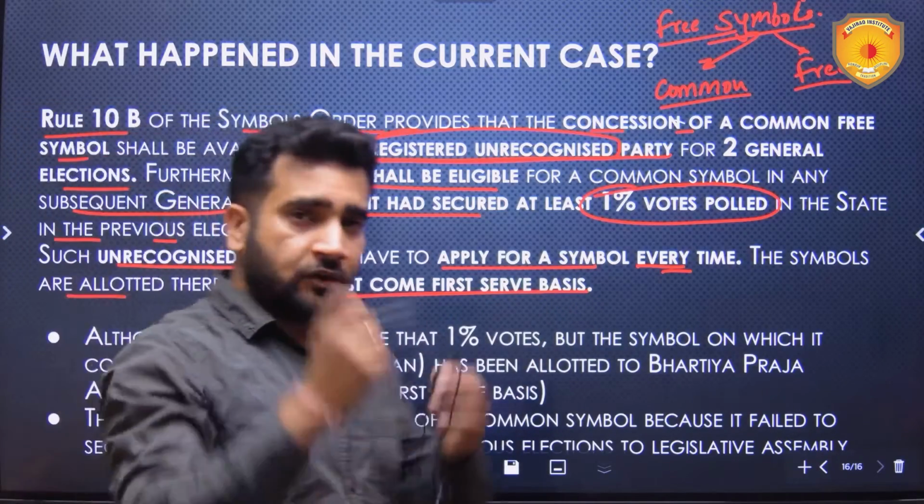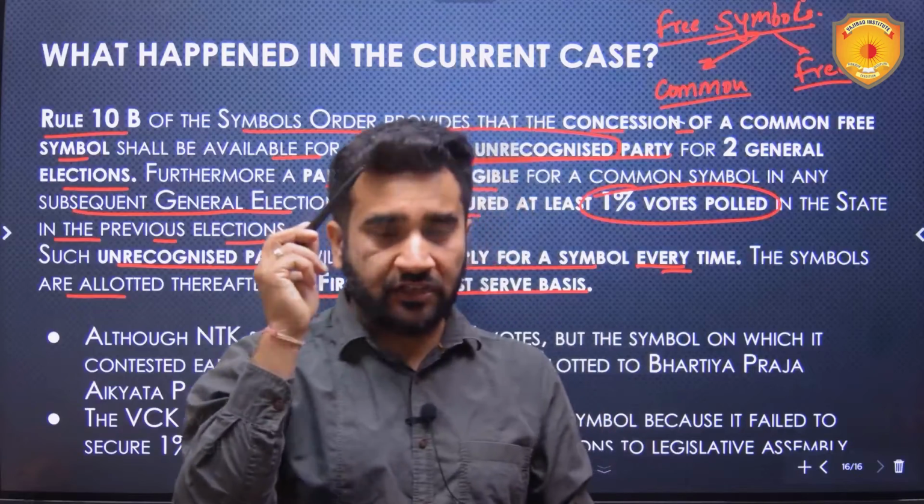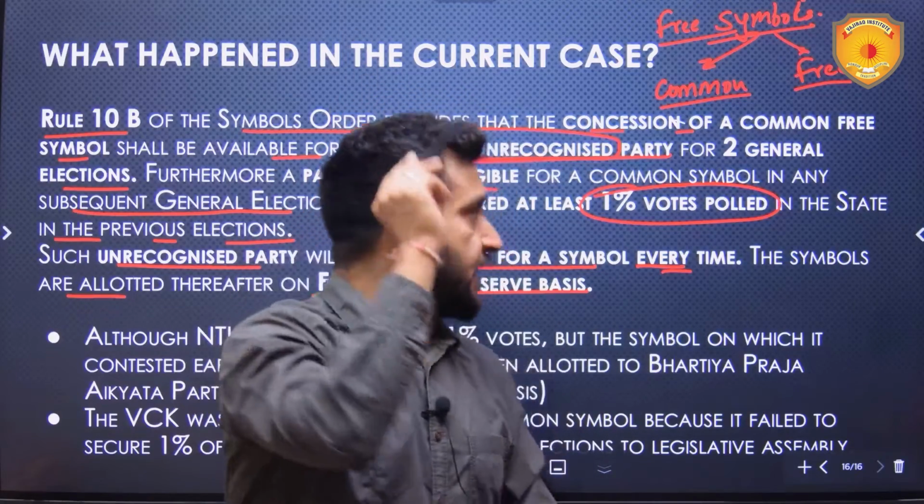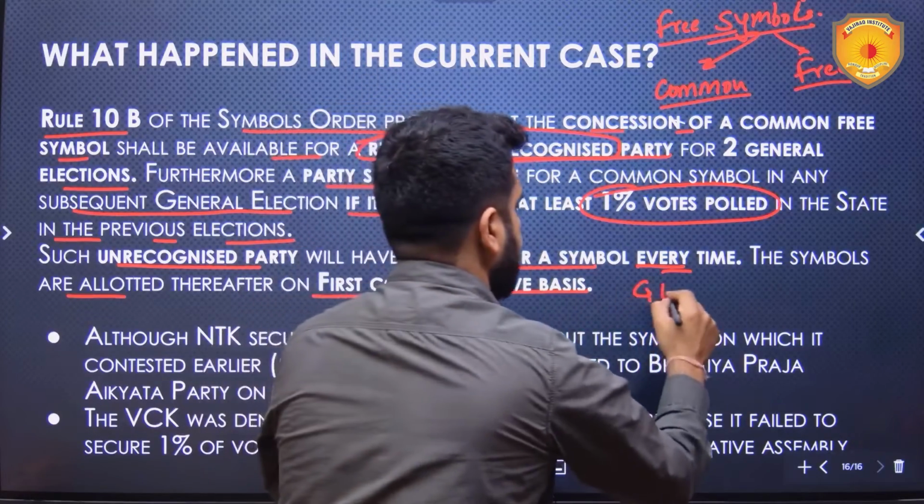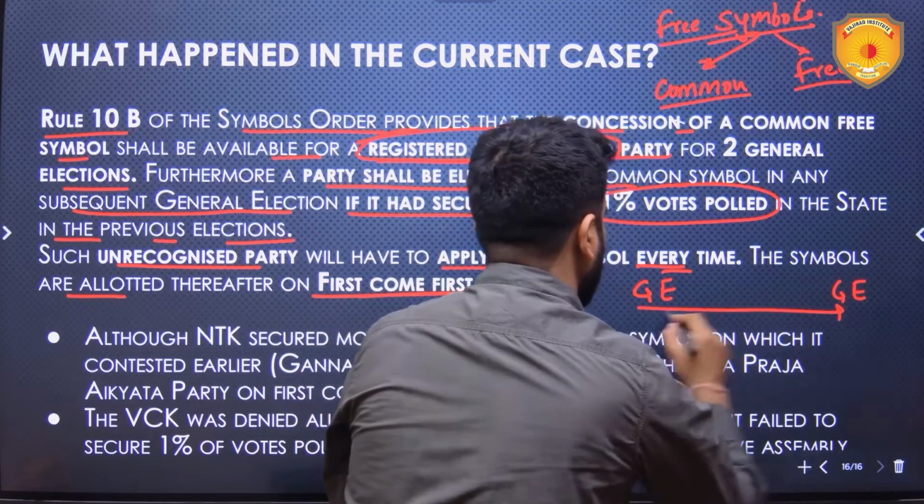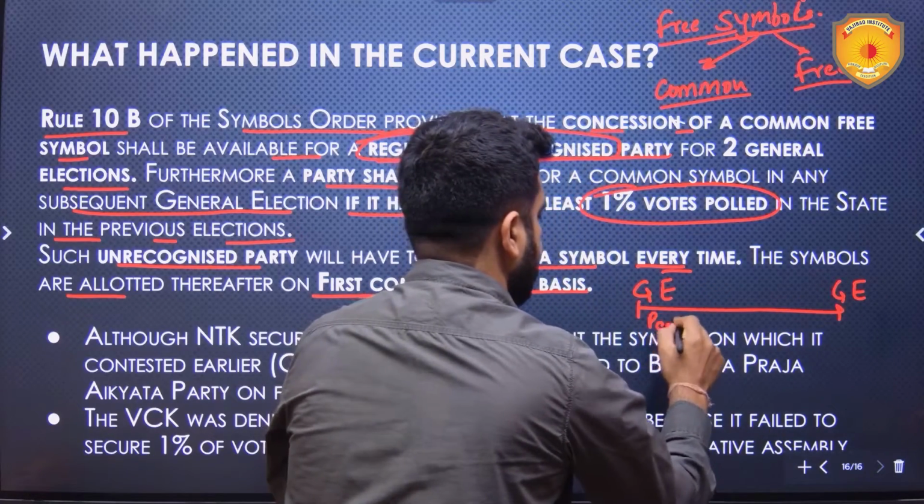Now let's suppose I got this pen as a symbol in the first general election. I was eligible for it in the second general elections also. Like general elections here, general elections here. I have been allotted pen as a symbol.